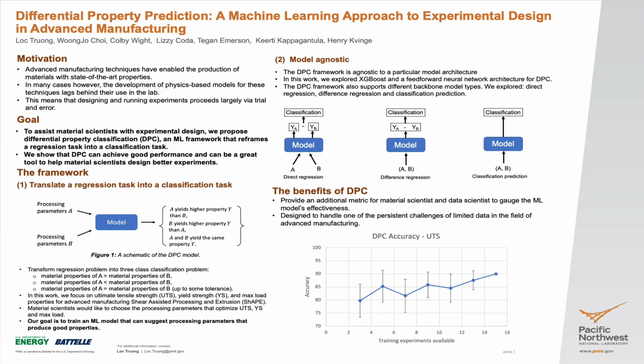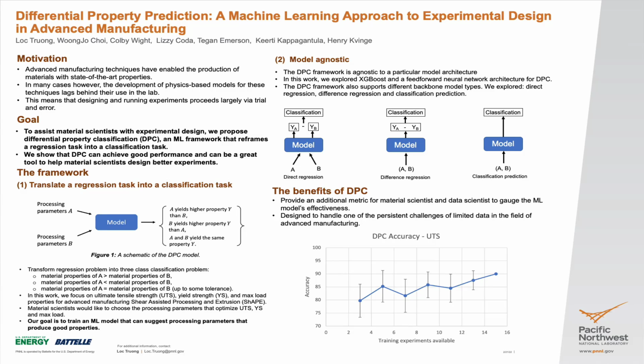Today we'll go over key ideas and results from our paper, Differential Property Prediction, a machine learning approach to experimental design in advanced manufacturing. This work is a collaboration between a team of material scientists and data scientists. I would like to thank everyone on our team for making this work possible.